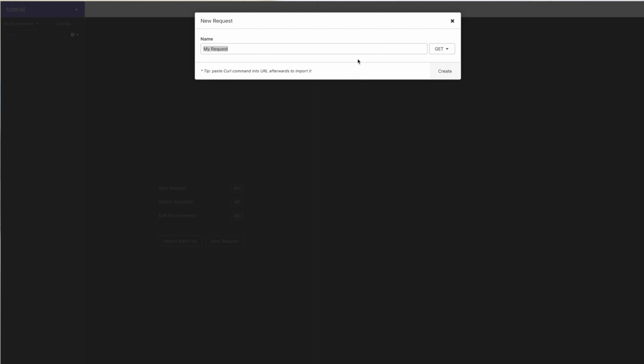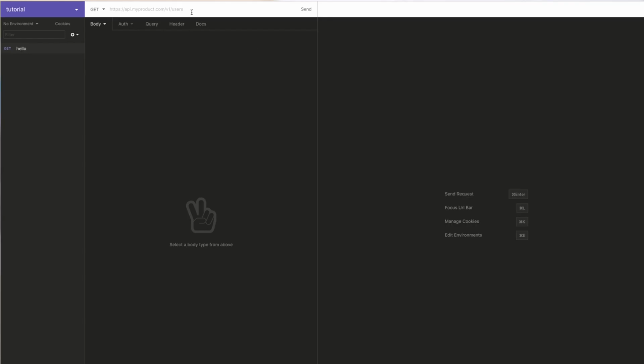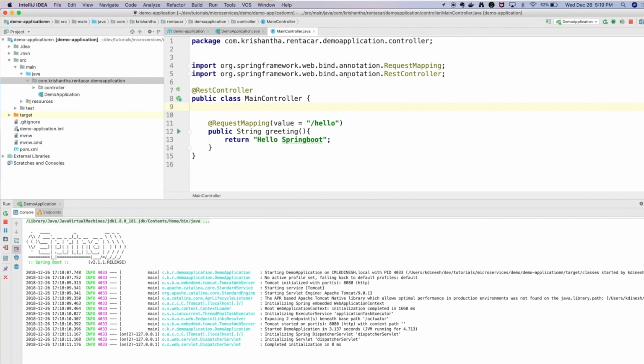Let's say I'm going to invoke a hello service here. My URL is http://localhost:8080/hello. That's the endpoint I gave, right? Now when I execute that, you can see it says hello Spring Boot. So this is clearly coming from my controller. This is simple, right? We just took a few minutes, and we have a running microservice, okay?